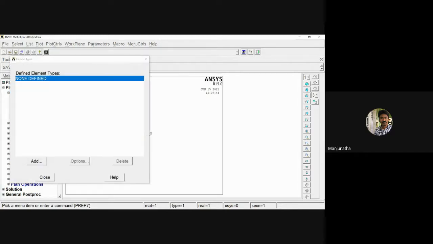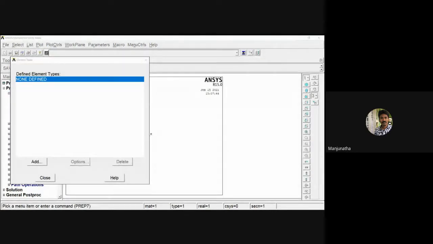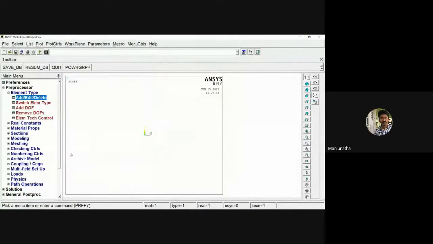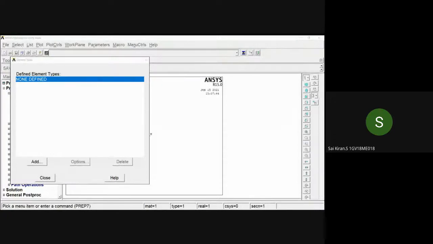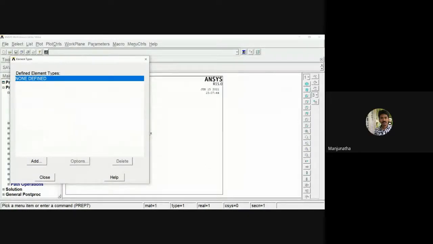Add, then again add. Here we should select the type of element. The main type of element is beam. We should select a beam here. So that is not visible, sir. It's not visible. After adding, it's not visible. What happened to this? Wait, just hold on.